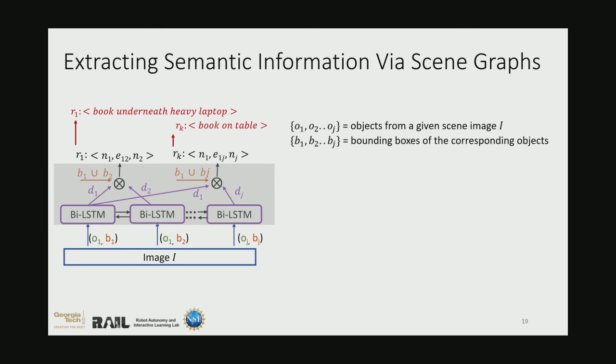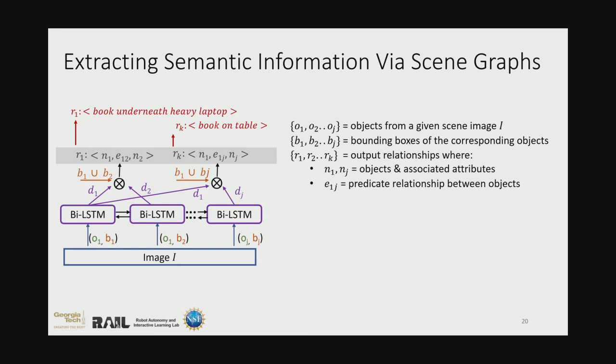The global context in conjunction with the union of bounding box regions are then utilized to predict the relationships R_1 through R_k, where each relationship is made up of the object names, associated object attributes, as well as the predicate relationships between these objects. So for example, the algorithm can produce book underneath heavy laptop or book on table.